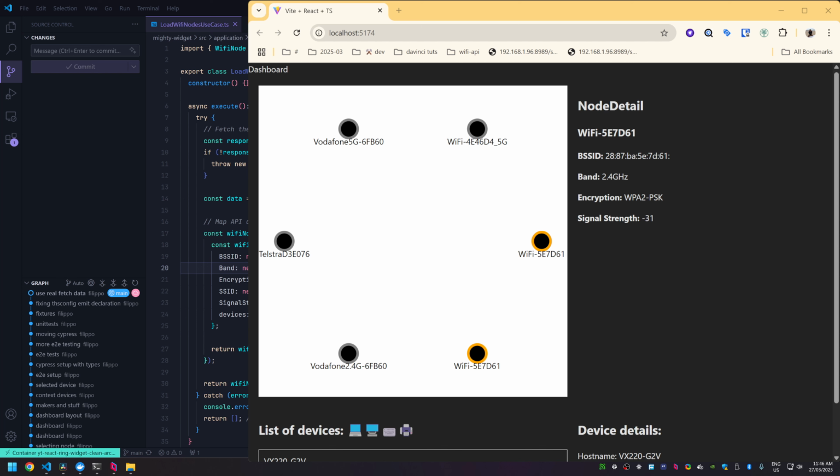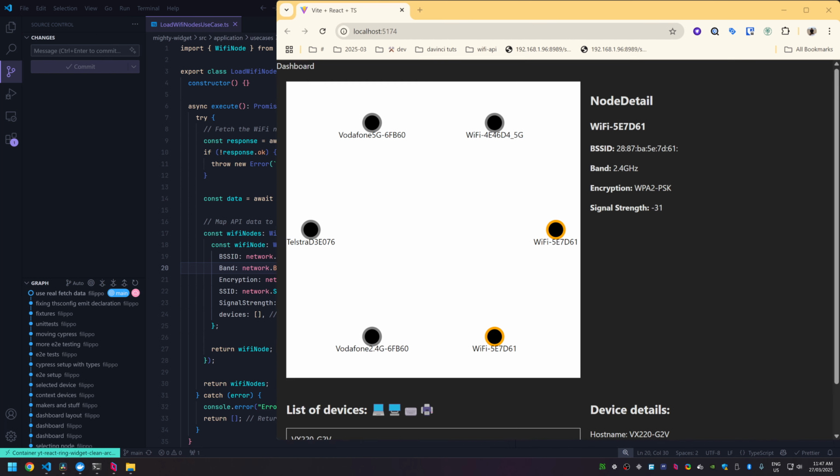Both of them get highlighted because the internal ID is using this one as the common identifier, but what we should use instead is the BSSID. So this one is really the unique one apparently. So we need to update to avoid this kind of problem where we select one with the same name and two of them get highlighted. So let's update this, of course.